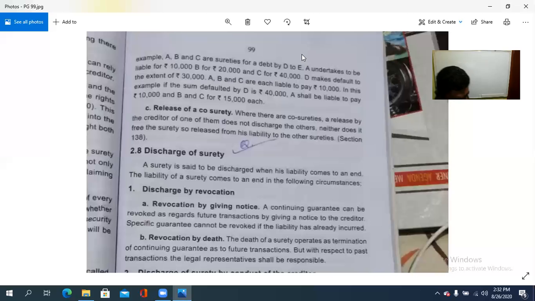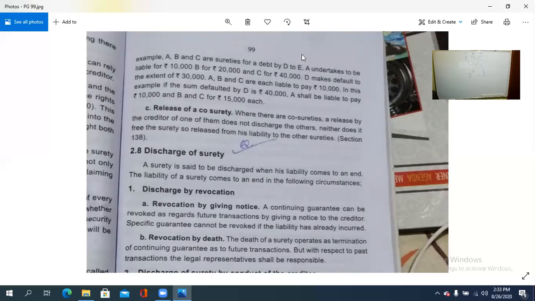So here, A, B, C together are co-sureties for what D has to pay to E. On behalf of D, these three persons need to pay to E. In what way? A undertakes to be liable for 10,000, B for 20,000 and C for 40,000. So 10, 20, 40, that is their contribution.